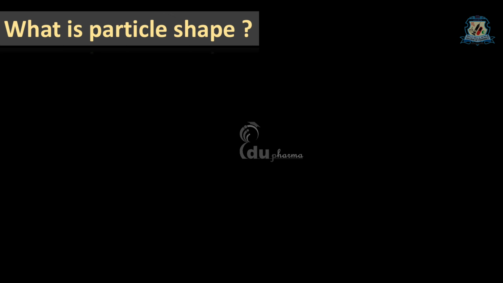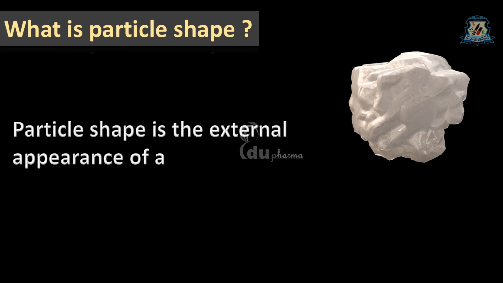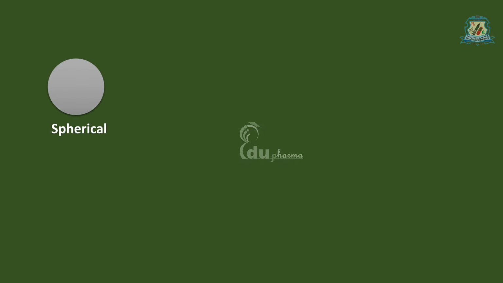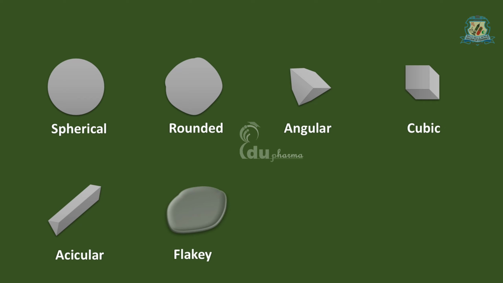What is particle shape? Particle shape is nothing but the external appearance of a particle. In any collection of powder, particles may exist in different shapes. These may include spherical, rounded, angular, cubic, acicular, flaky, cylindrical, spongy, etc.